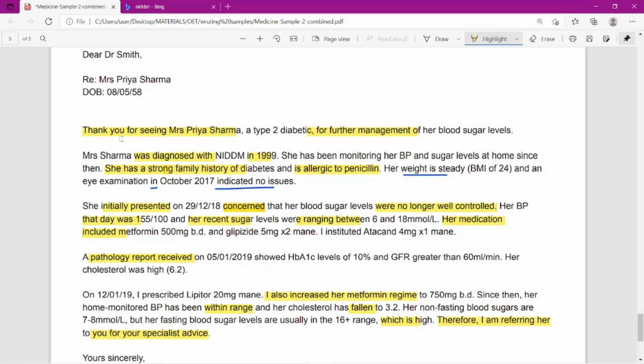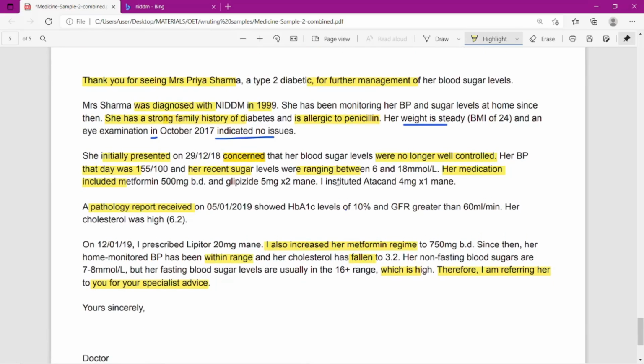So if they are talking about family history, you can write she is having a strong history of, strong family history. Instead of history of family, she has a strong family history of disease name and is allergic to penicillin. See, sometimes they will be writing the weight.